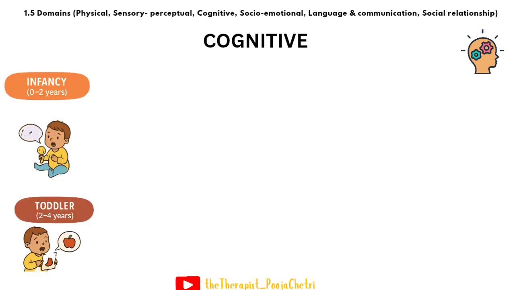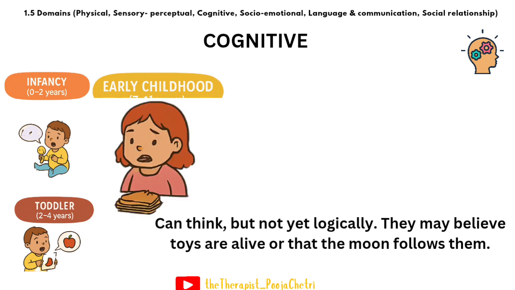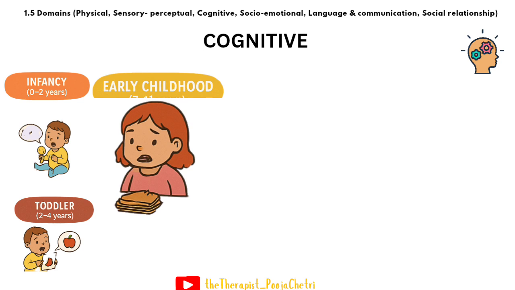The next phase of life is early childhood, 4 to 7 years of age. Here the child can think but not yet logically. They may believe that toys are alive and that the moon follows them. So they can think, but it's still not logical. For example, a child cries if the sandwich is cut into two pieces, even if they get both pieces, because they think they got less food as it looks small.